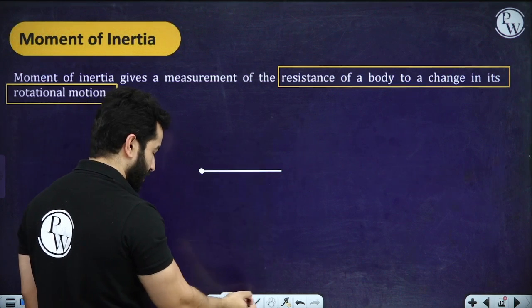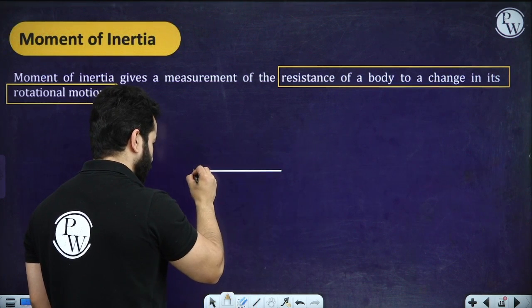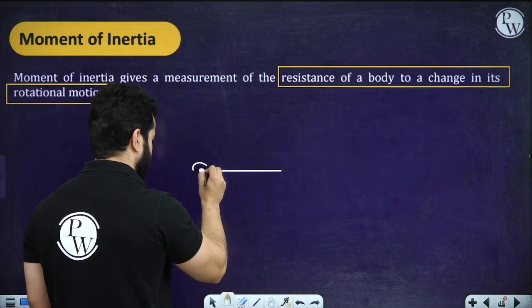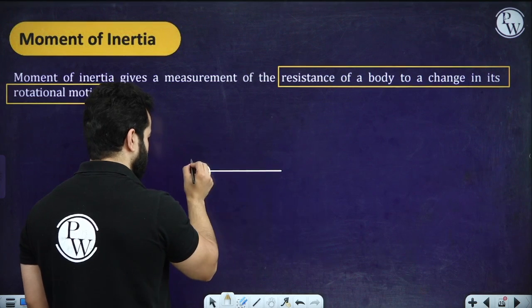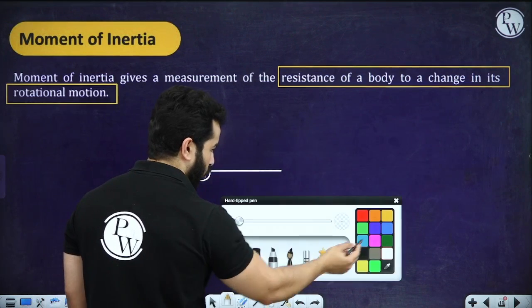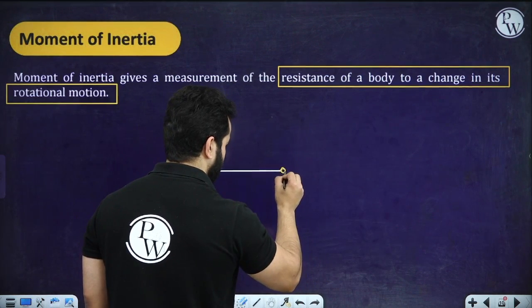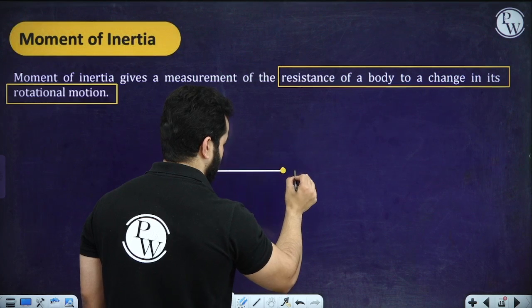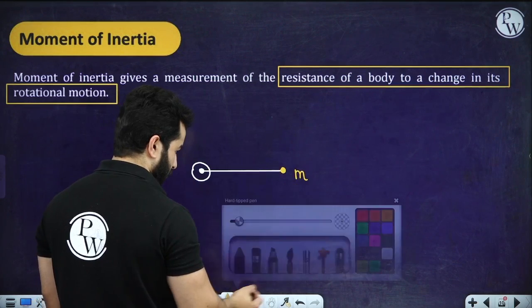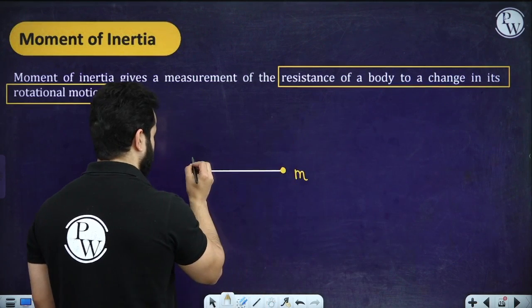Please try to understand. So the axis of rotation will be something like this, and at the other end we have tied a stone, a stone of mass m, right?